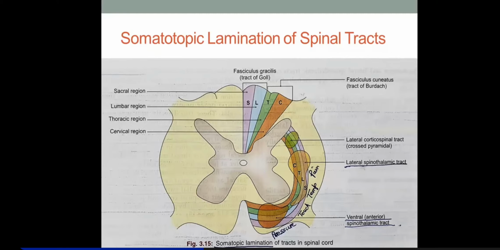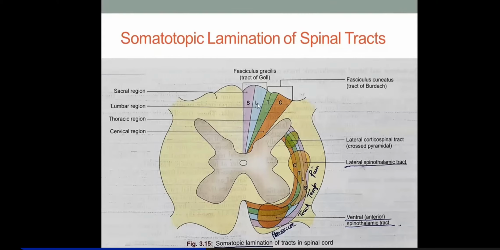And the same thing is happening in the descending tracts. This was the major descending tract. The highway of the descending tracts is the lateral corticospinal tract. This descends just lateral to the dorsal horn. So there you find somatotopic lamination. This pattern will be seen here also, in the lateral corticospinal tract. Okay, I'll tell you further.